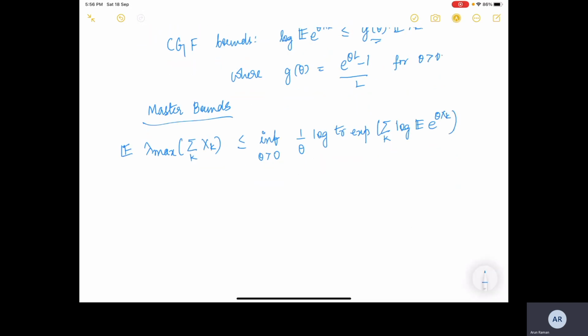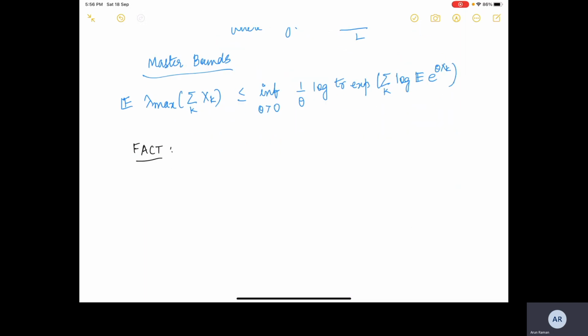So here is one fact which you should verify at home. You should look at the proof, and you can refer to various references online.